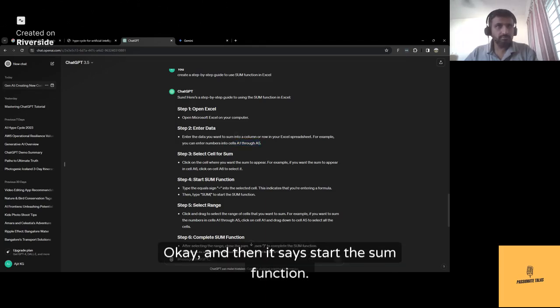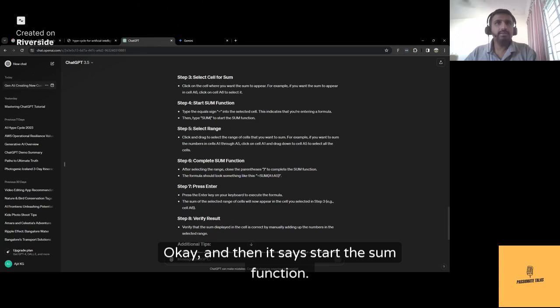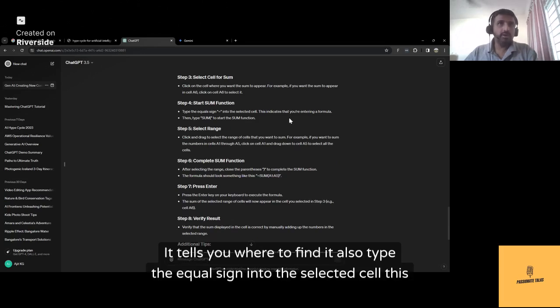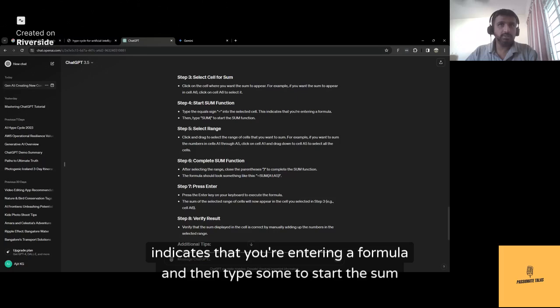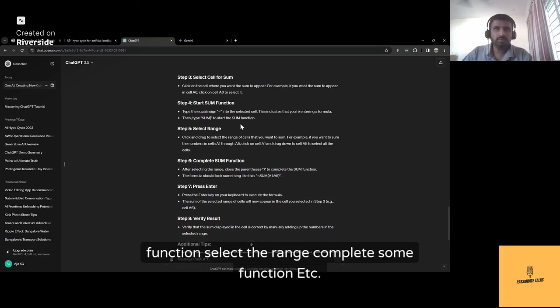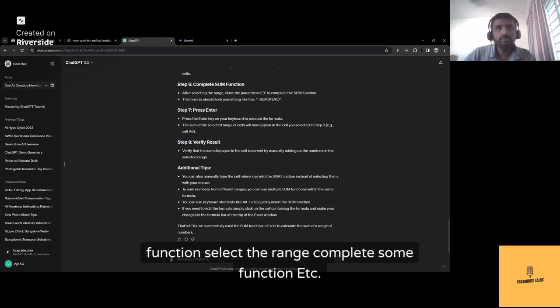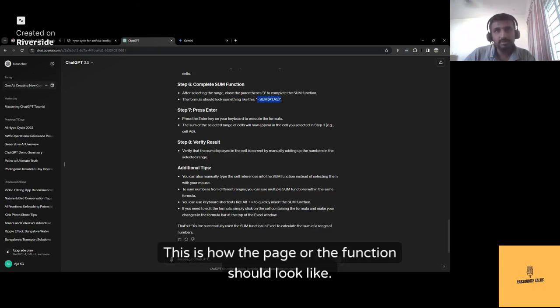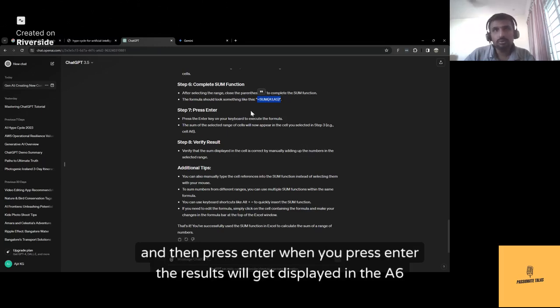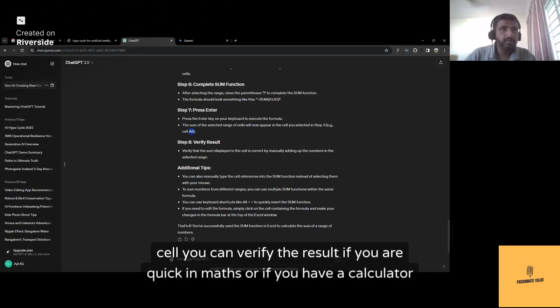Select the cell, okay, and then it says start the sum function. It tells you where to find it also. Type the equal sign into the selected cell. This indicates that you're entering a formula, and then type sum to start the sum function. Select the range, complete the sum function, etc., etc. In this format, this is how the function should look, and then press enter. When you press enter, the result will get displayed in the A6 cell.